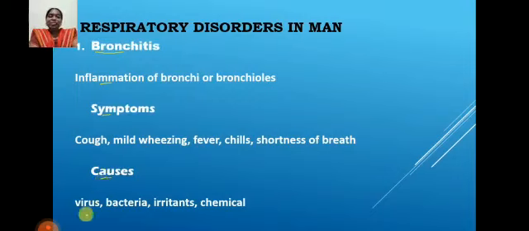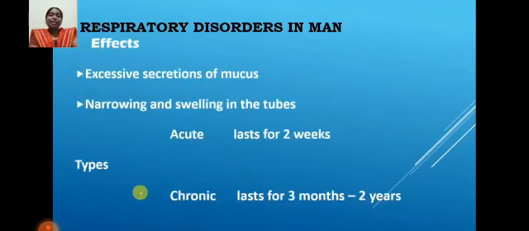The causes of bronchitis are virus, bacteria, irritants and chemicals. For chemicals, for example, some persons are addicted to smoking. Cigarettes contain chemicals, and that type of chemicals also causes bronchitis. Virus, bacteria, irritants and chemicals affect this disease.